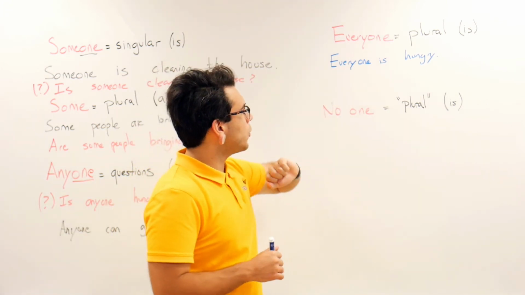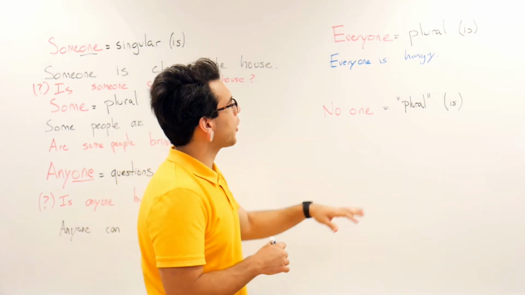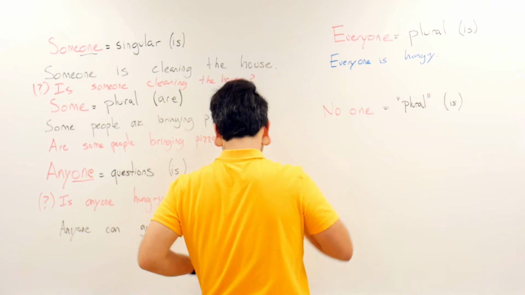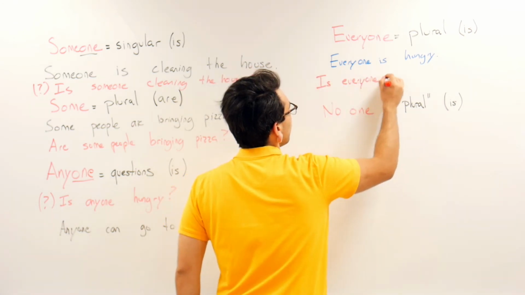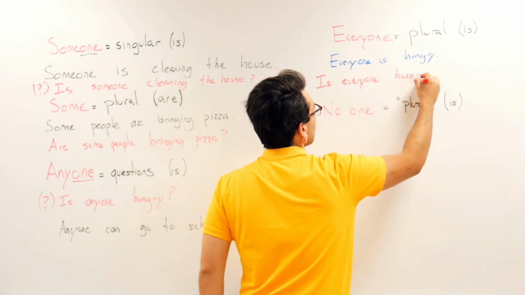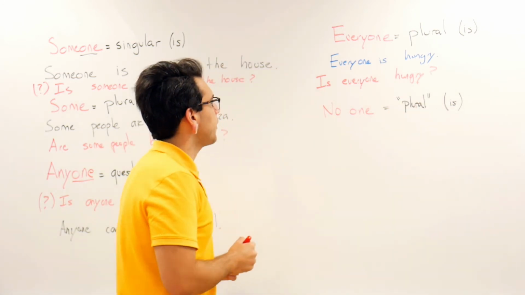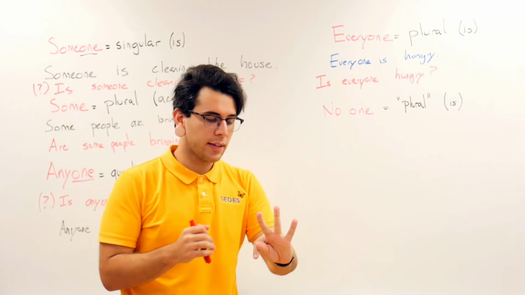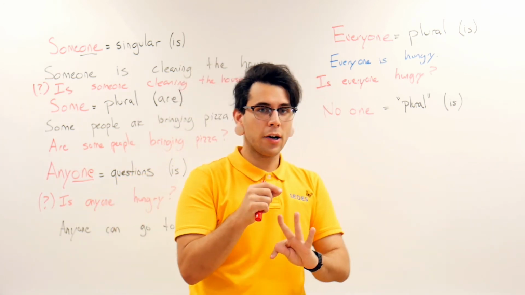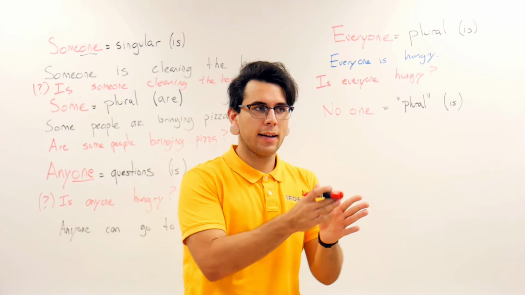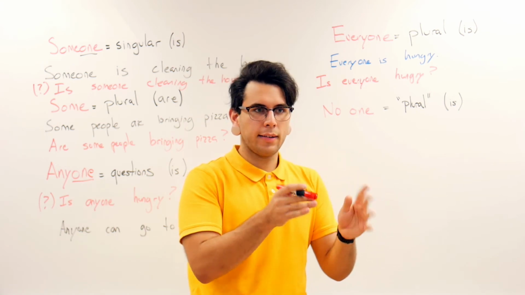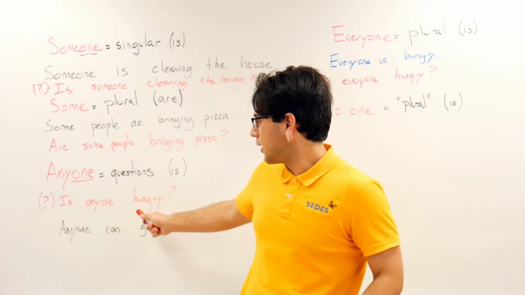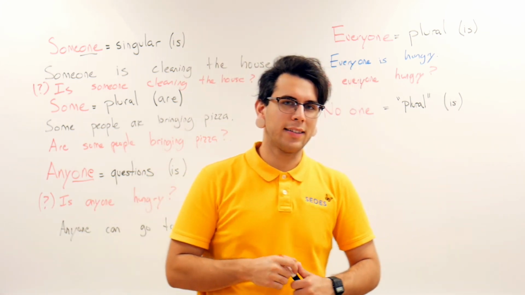And again, you can use everyone in a question as well, but it's more common to use it in a statement. We will start off with the verb to be for the question. Is everyone hungry? That would be the question form. Is everyone hungry? Again, if we have those 3 people, like I just said, and one person is not hungry, then the answer is no, because not every person, not all 3 people are hungry. So the answer to that would be no. You would want to ask this one right here. Is anyone hungry? So at least one person can say yes.